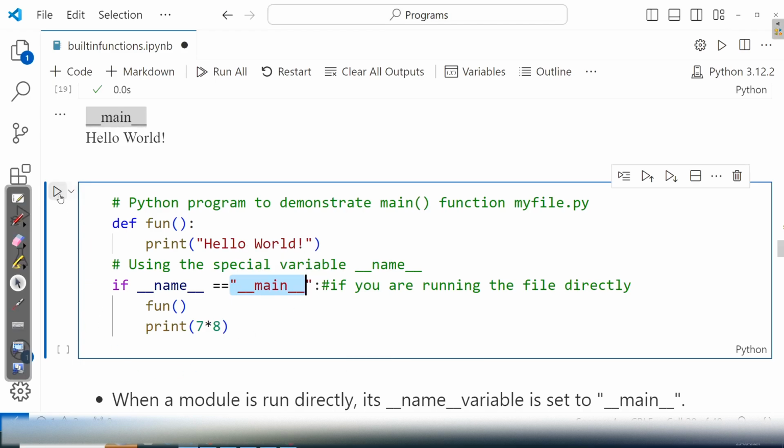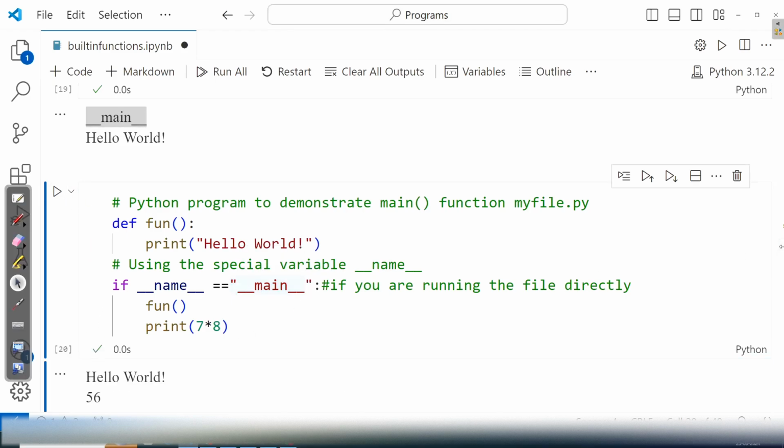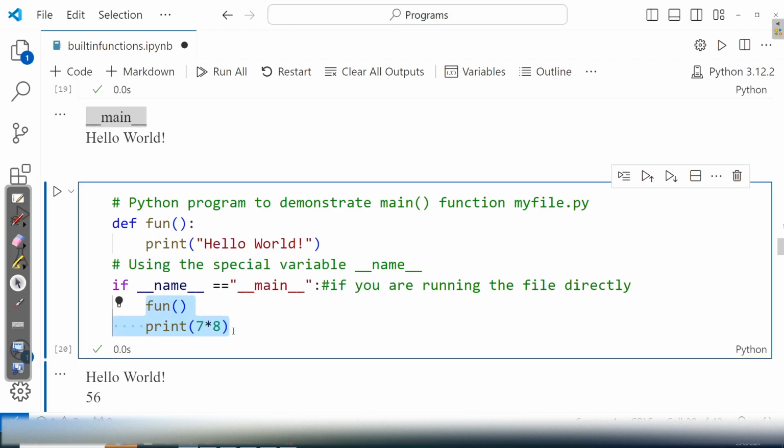So if you run this particular program, what happens? Of course, hello world will be printed and this 56 is printed. Because you are running directly, these two statements are executed. That is, the function is called and this print statement happened. Please note that.